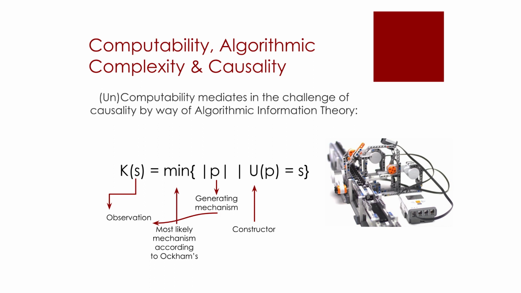From the definition, one can also see how algorithmic complexity offers a way to produce a mechanistic model that is constructible by algorithmic means, as both P, the computer program, and U, the Turing machine, are realizable, meaning that one can actually run it on a digital computer and follow it step by step.